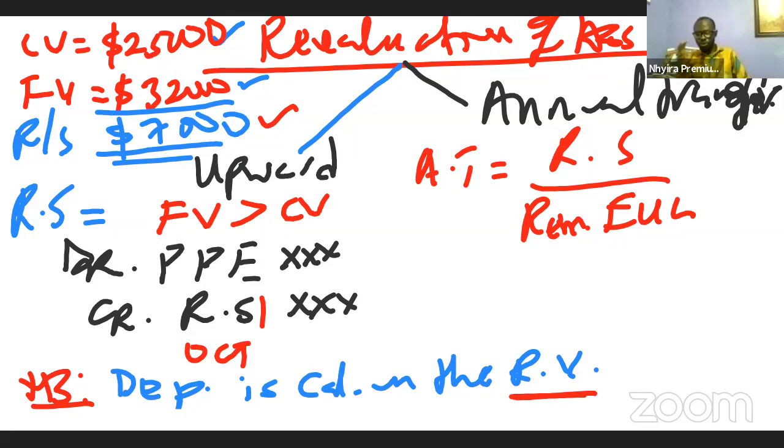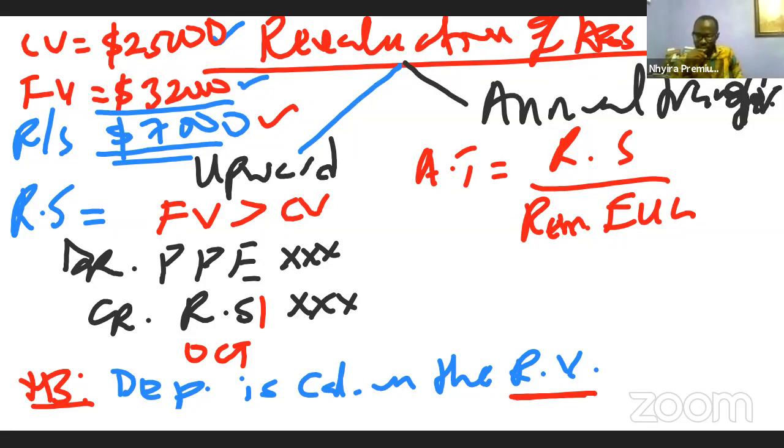So we do the annual transfer to compensate the shareholder. Now, please note, it is not all the time that this annual transfer is done. There are times the examiner will tell you no transfer is made as a result of the excess depreciation. There are times the examiner will tell you the transfer has to be made as a result of the depreciation. So read the question carefully before you make this decision.